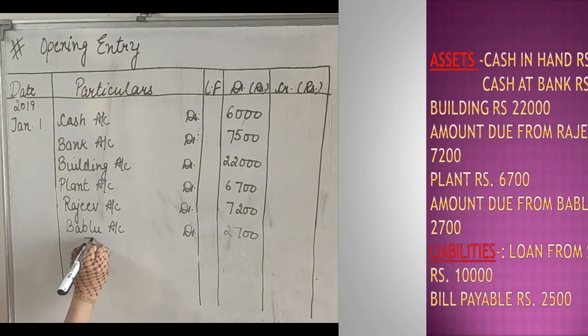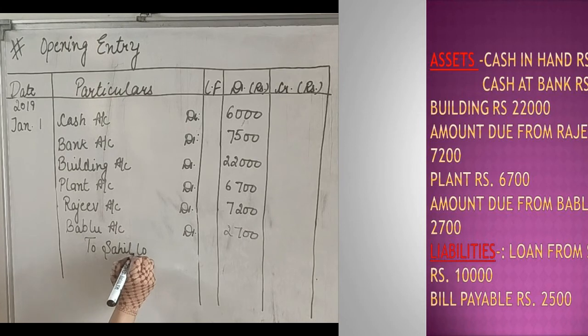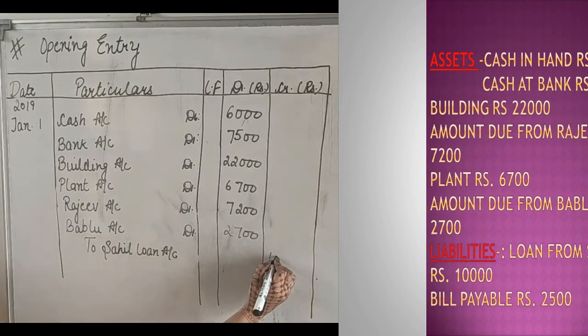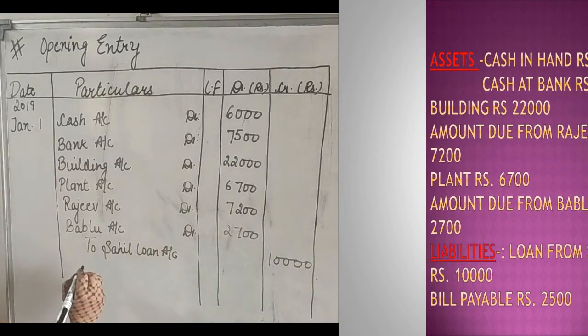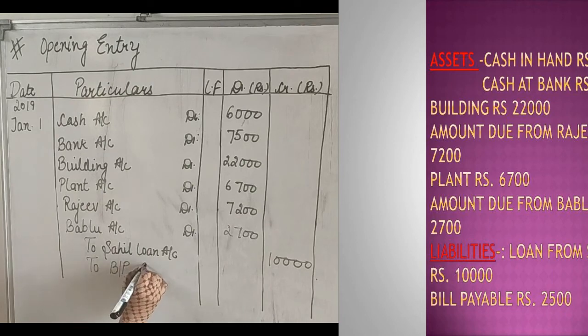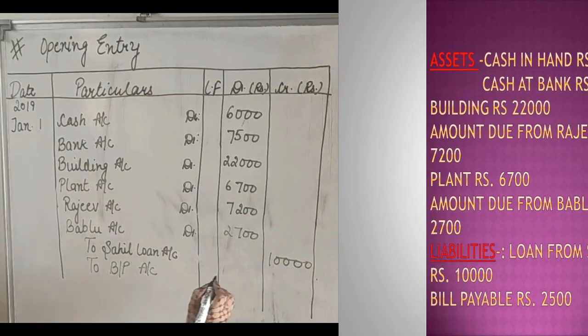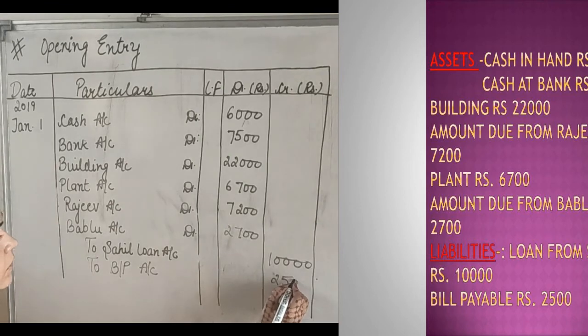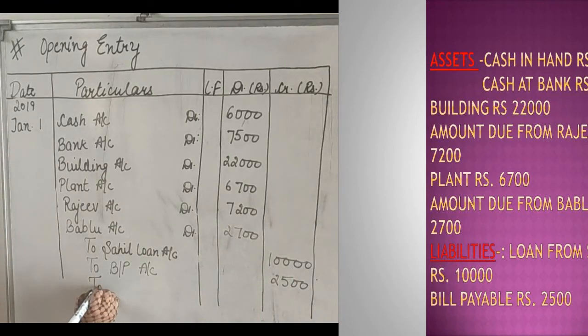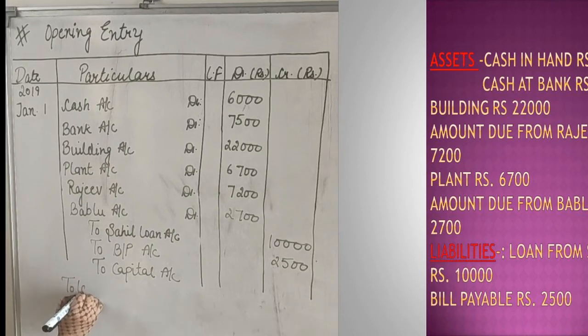Now the turn is liabilities. All the liabilities are credit. The first is loan from Sahil account and the amount is 10,000. The next item is bills payable, to bills payable account, and the amount is 2,500. In this question you can see that the capital is not given, so that's why we use the accounting equation: assets is equal to capital plus liability.